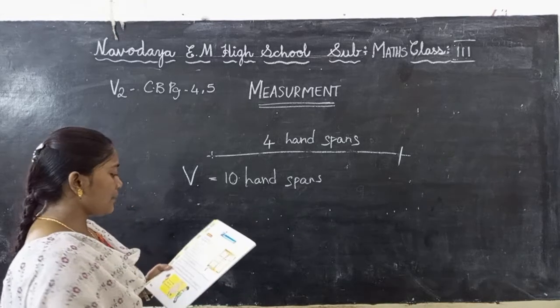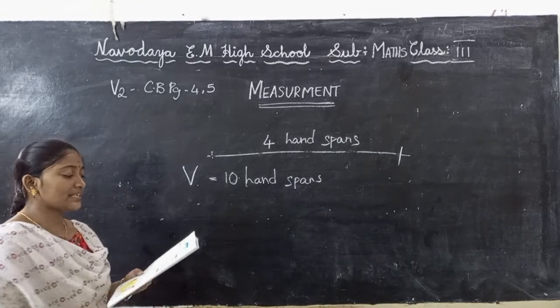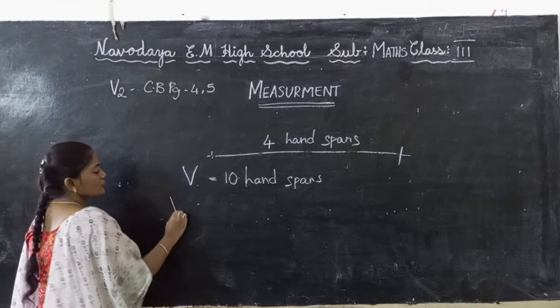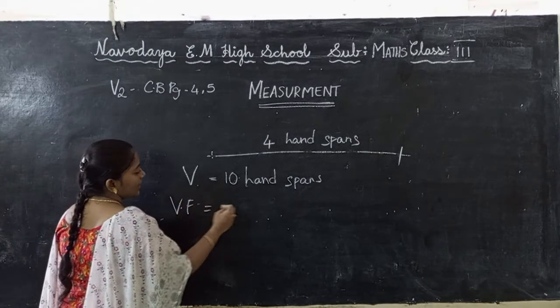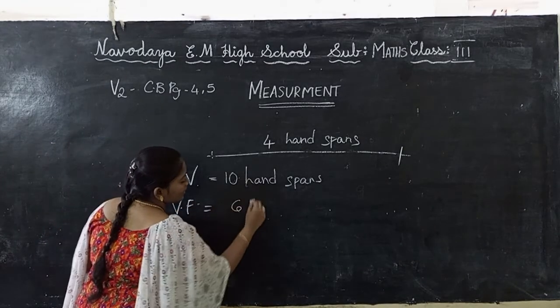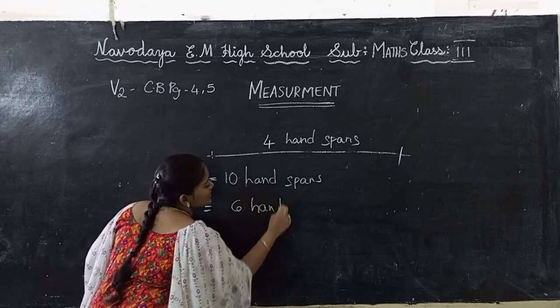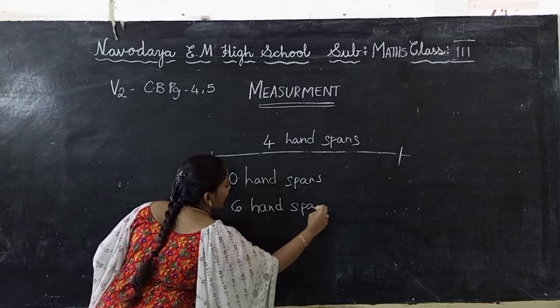Now see, Venu's father then measured the length of the window using his hand and told him, see, I measured it now, but the length of the window is 6 hand spans. Venu's father will count that measurement. And when he measured, he got 6 hand spans.